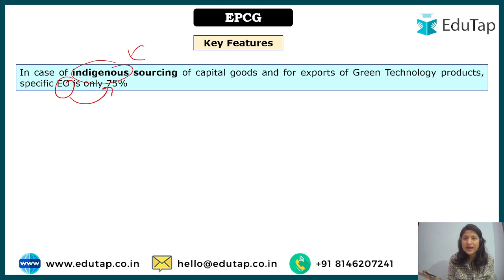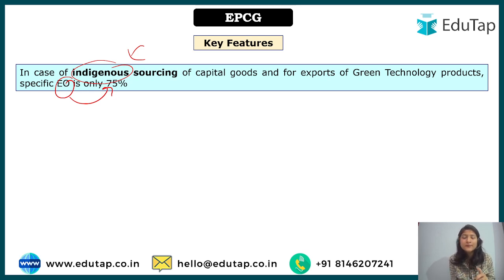Because even if you're buying from India, even if you're buying from foreign, tax you have to pay, customs duty, excise duty, right? Now if you are buying from indigenous sources, you would not have to pay that duty or the cess, whatever has been provided by the government on that particular capital good at that particular time. But whatever the tax, we'll just keep it simple, the manufacturer will not have to give that. And also there the obligation is 75%.